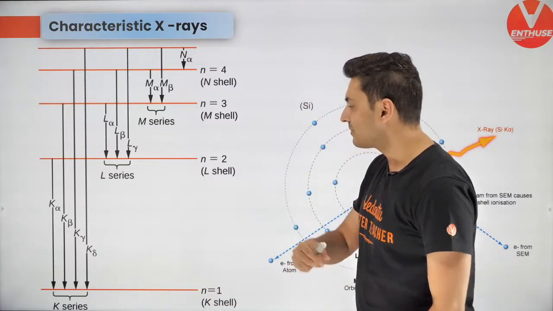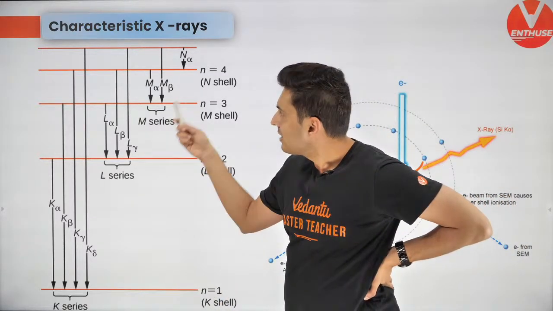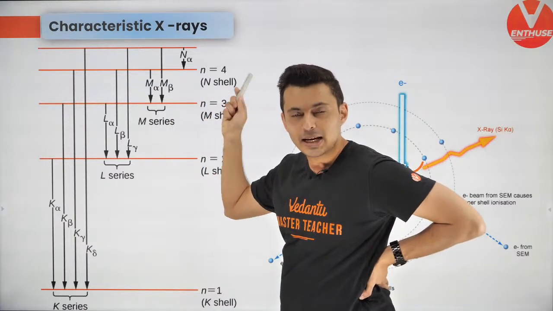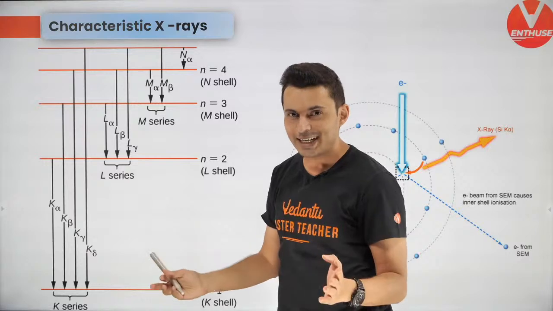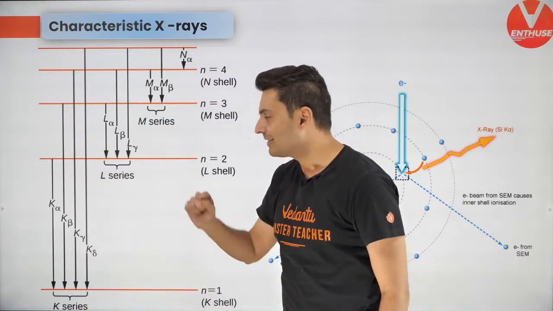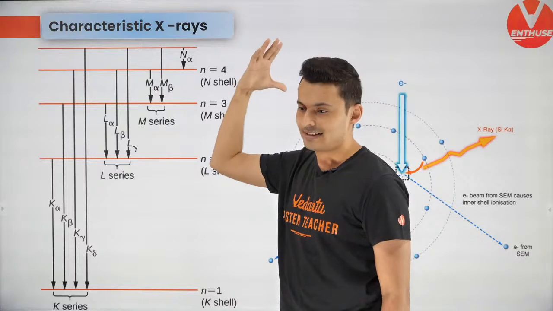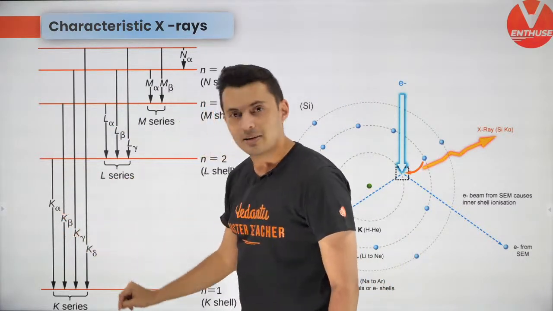Now they have special names. Do you remember Lyman, Balmer, Paschen, Brackett? That was for hydrogen. But for X-rays, they have different names. This is the K series. This is the L series. This is the M series. And this is the N series. From here to here is called K alpha.